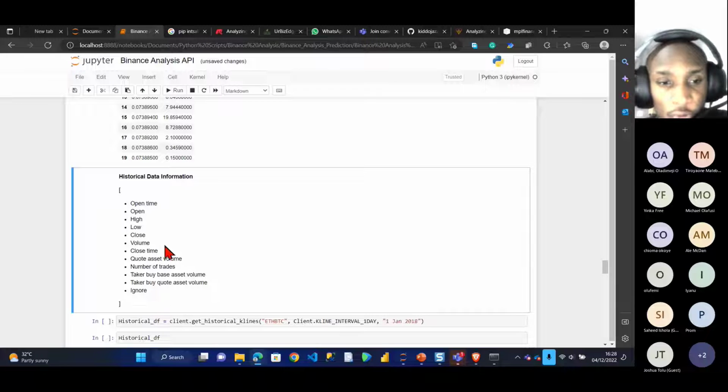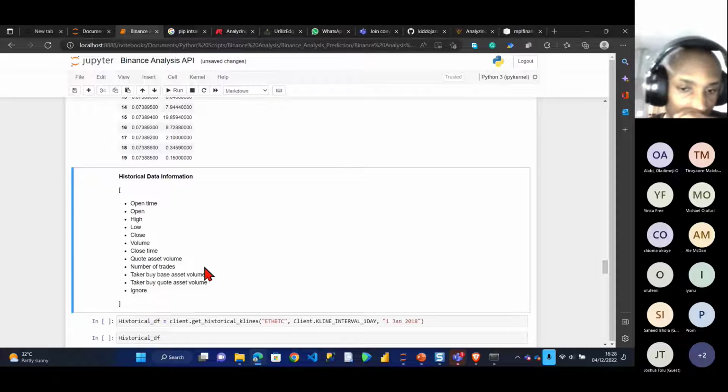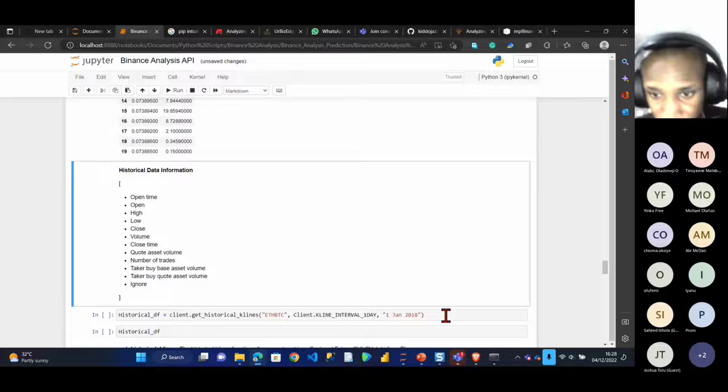Also, the volume, that's the volume of trade most times. Closing time, quote assets volume, number of trades, taker buy base assets volume, taker buy quote assets volume, and the last one, just ignore it. It's not really necessary, right?